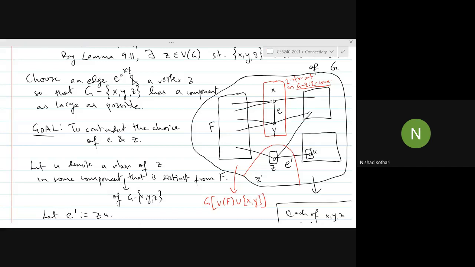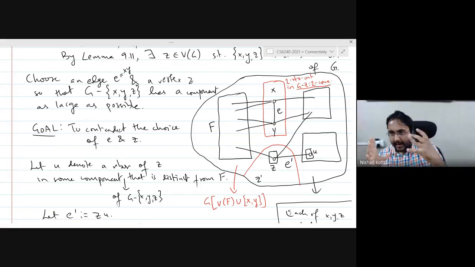XY is a 2 vertex cut in this graph. And F is one of the components of G minus Z minus X and Y. So now I'm going to take that piece F along with the vertices X and Y and the edge joining X and Y, right? And I claim that this graph is 2 connected.